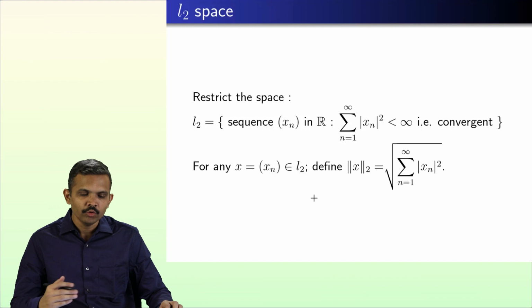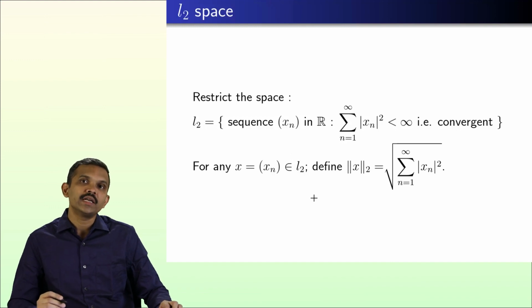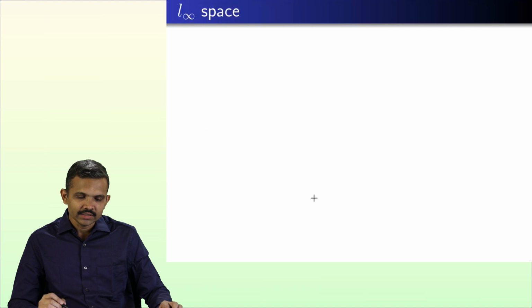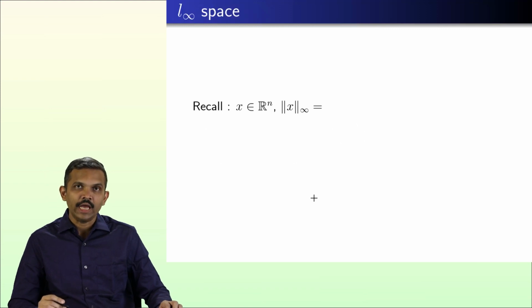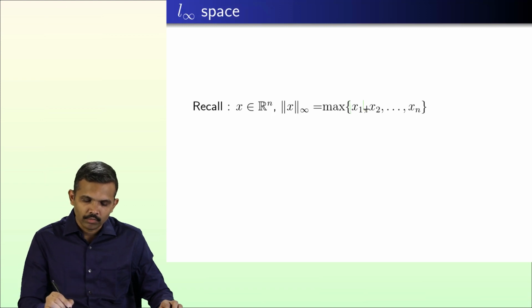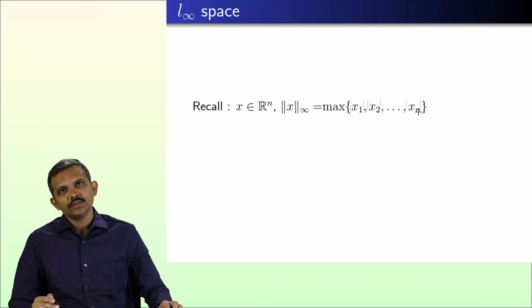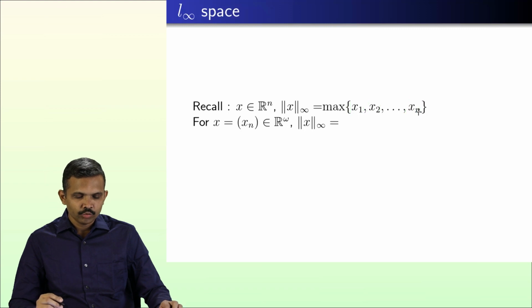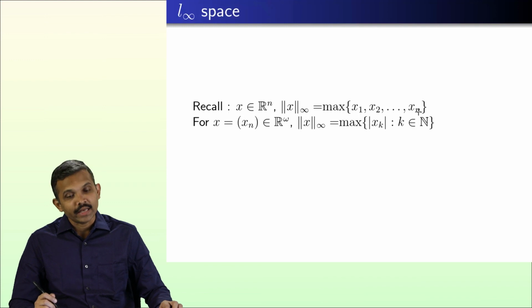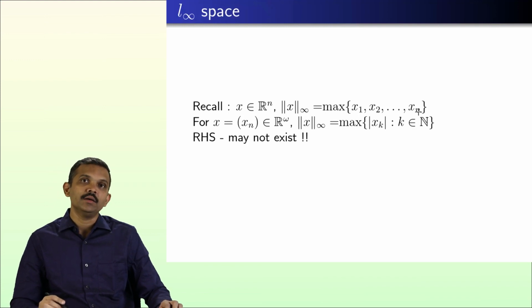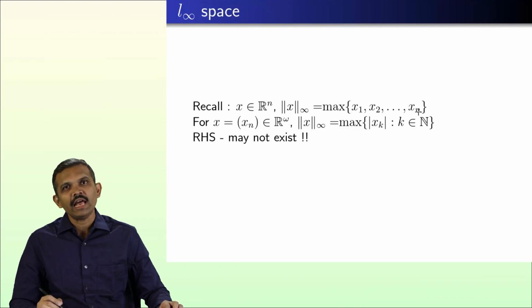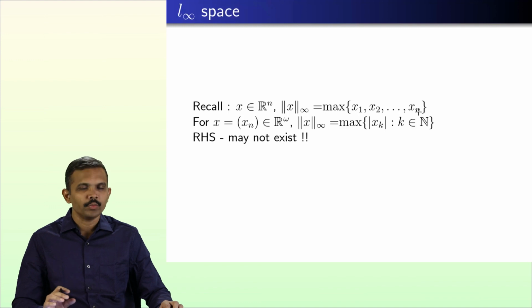We are not entering into the proof that this defines a norm, we will see why soon. Let me move ahead to the third norm that we had on Rn, that is norm infinity, the maximum of mod x1, mod x2, up to mod xn. On the same lines, I would like to extend it to R omega, that is the maximum of mod xk, k belongs to N. Again there is a problem, as the maximum of mod xk may not exist. So we again have to restrict ourselves to a proper subset.